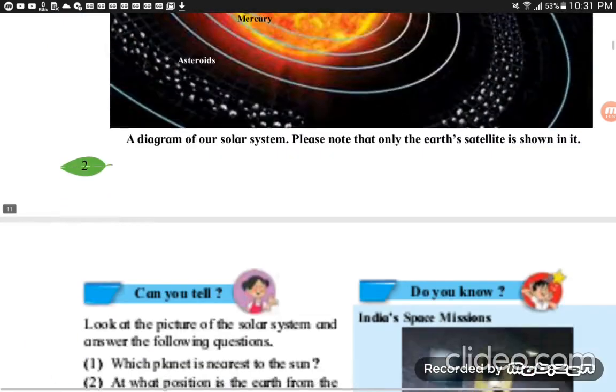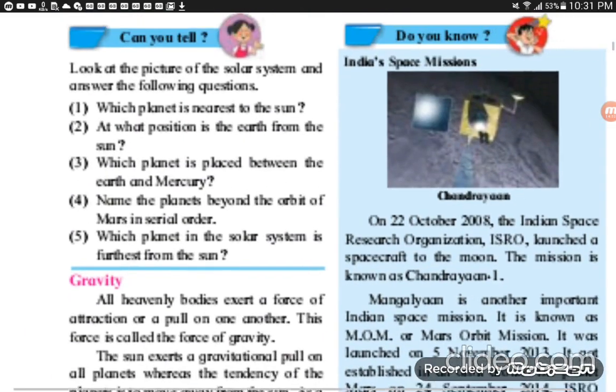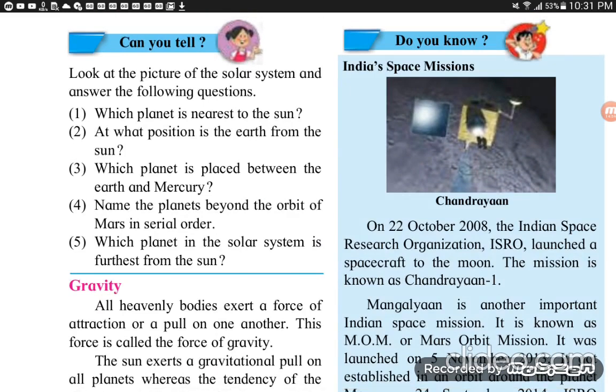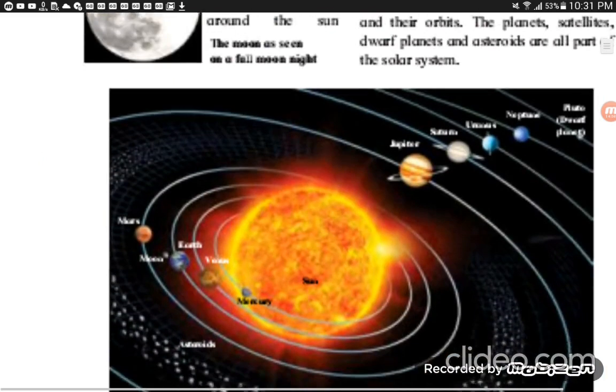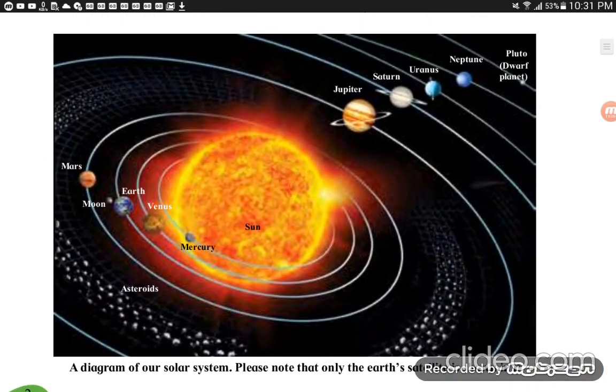Then the next page is the Can You Tell. Some questions are asked. Look at the picture of the solar system and answer the following questions. The first question is, which planet is nearest to the sun? The answer is Mercury. At what position is the Earth from the sun? At position 1, 2 or third position.